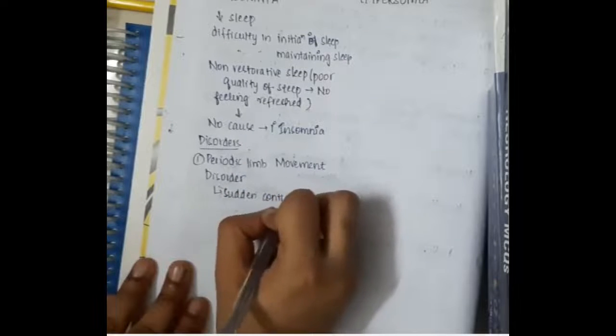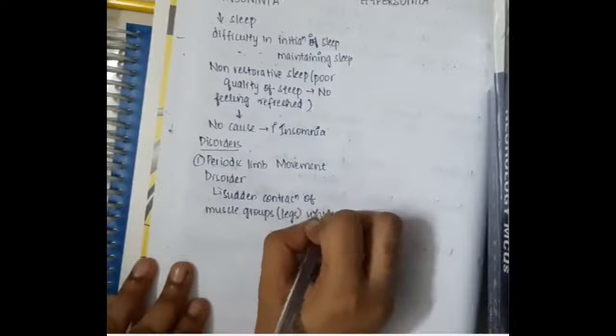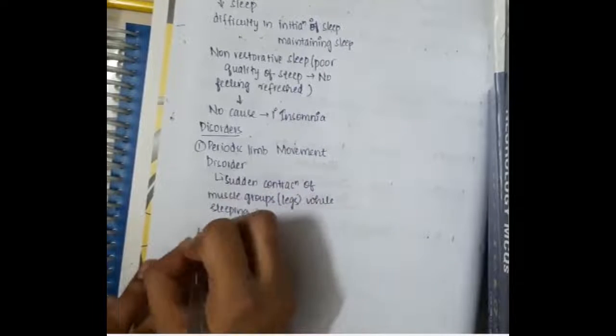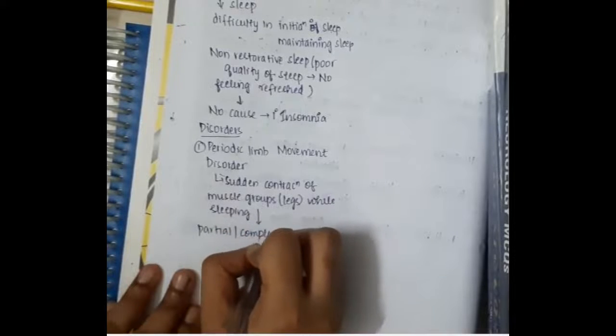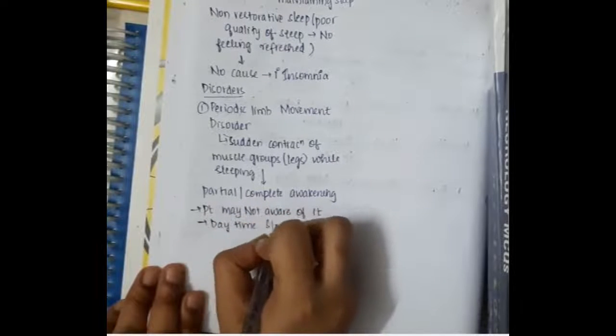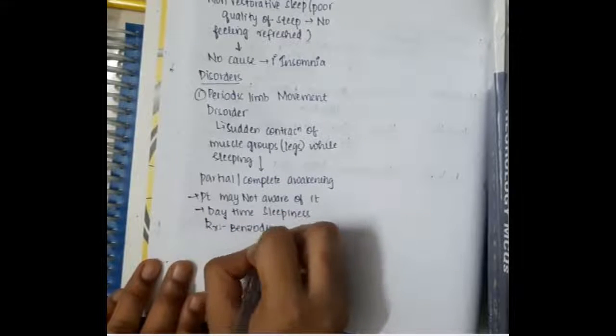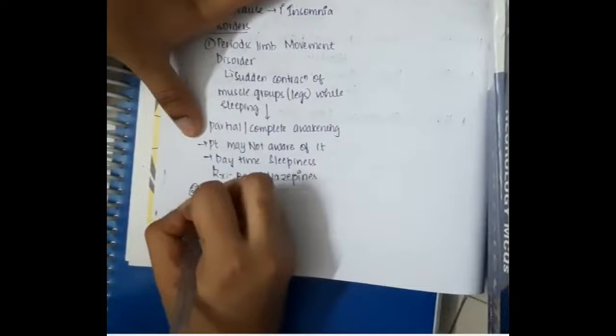First, periodic limb movement disorder. In periodic limb movement disorder, there is sudden contraction of certain muscle groups, especially of the legs, while we are sleeping. This sudden contraction of the muscle group will cause partial or complete awakening of the patient, and sometimes the patient may not be aware of the disorder that he has. This will result in daytime sleepiness. The treatment is that we give benzodiazepines for this condition.